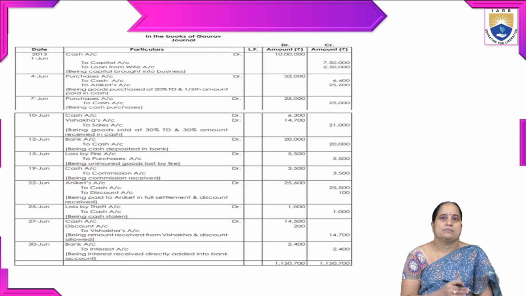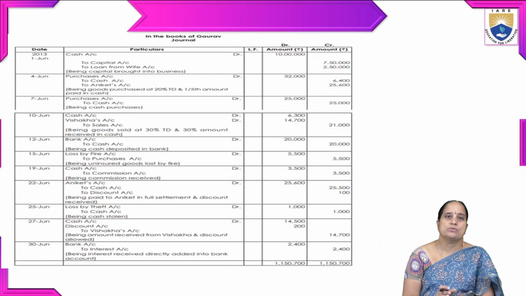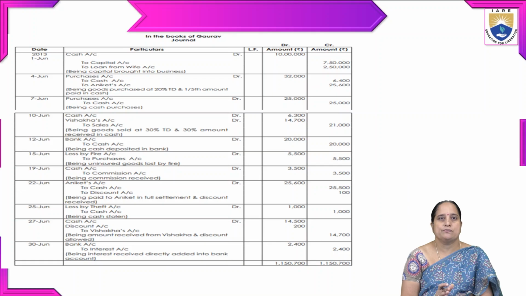So let us enter those transactions in the books of journal. The specimen of journal is like that, which consists of 5 columns. First one is date column, second particulars, third ledger folio, and fourth one amount, debit and credit amount. So let us start with the first transaction, 1st June.